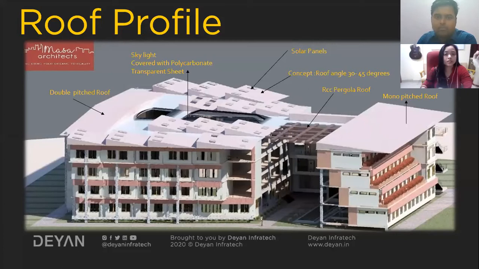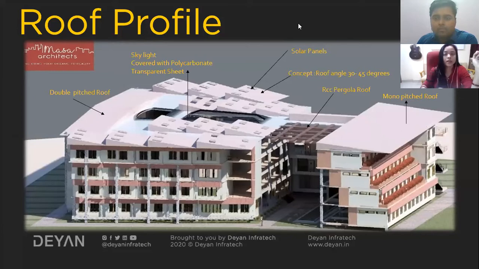And then this part, which is covered with a polycarbonate transparent sheet, is a skylight over the living areas of the students. On this part I have provided a double pitched roof, and you must be wondering what these projecting shapes are. These are roof angles at 30 to 45 degrees to provide for solar panels, because I want to generate electricity for this building with solar power. So I have provided this space for installation of solar panels.